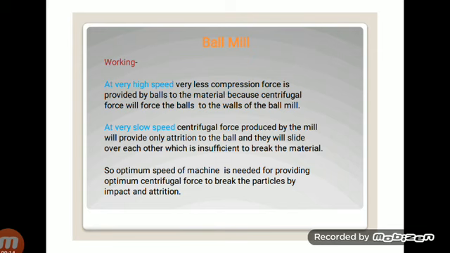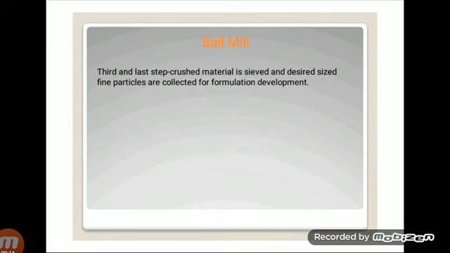Okay, the third and last step in the ball mill is that the crushed material is sieved, and the desired size fine particles are collected for formulation development.